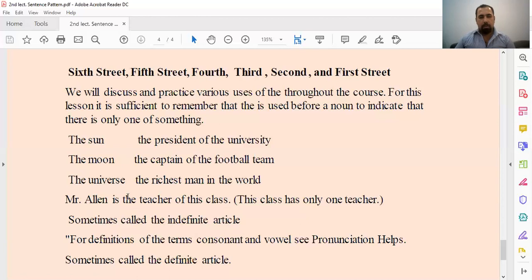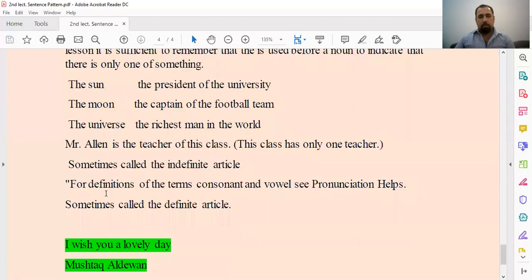We use the for a definite, specific teacher. Sometimes we call it the indefinite article. For definition, the terms consonant and vowel refer to pronunciation. That's to help you. Sometimes the is called the definite article.